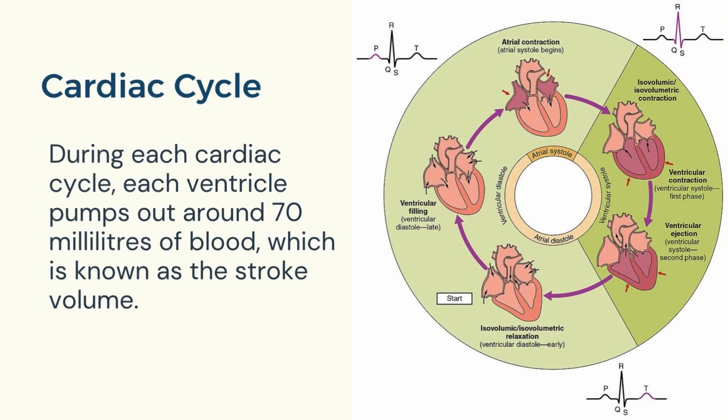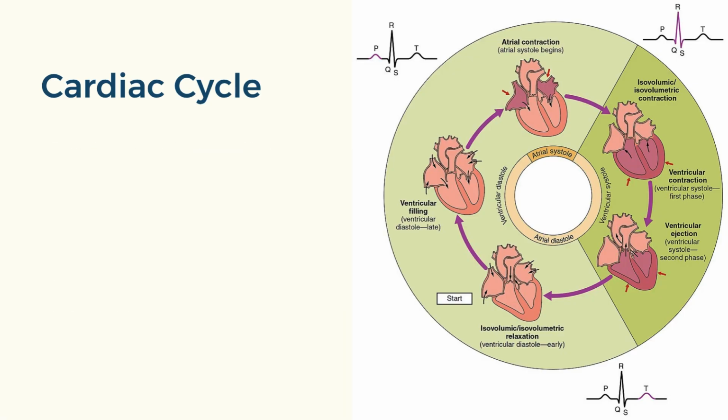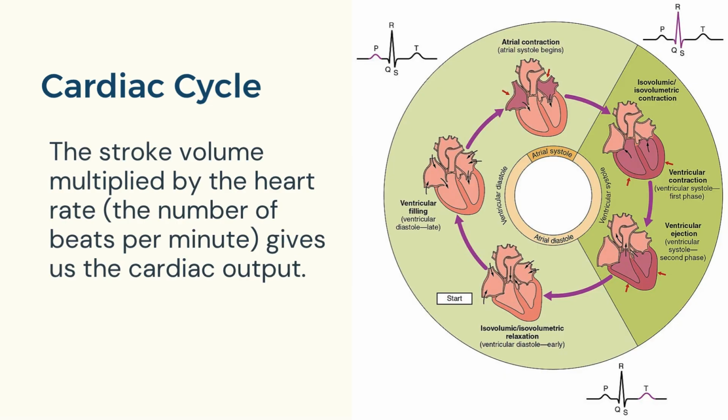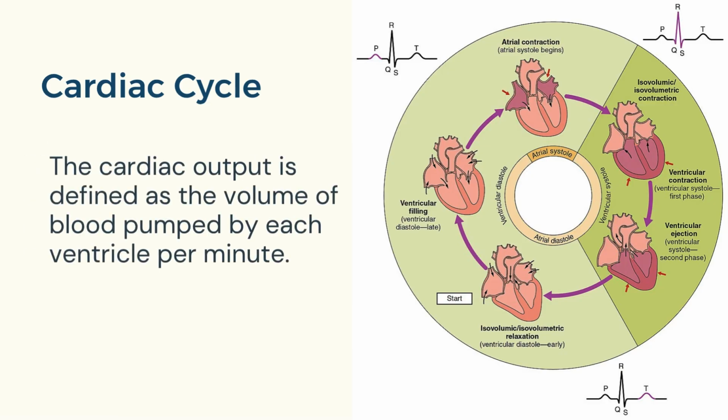During each cardiac cycle, each ventricle pumps out around 70 milliliters of blood, which is known as the stroke volume. The stroke volume multiplied by the heart rate, the number of beats per minute, gives us the cardiac output. The cardiac output is defined as the volume of blood pumped by each ventricle per minute.